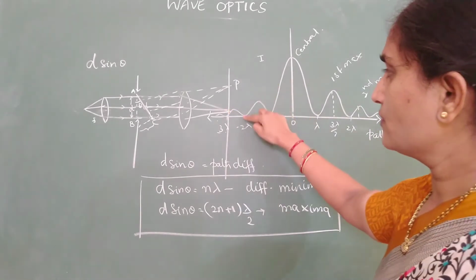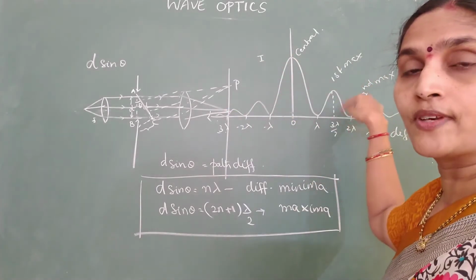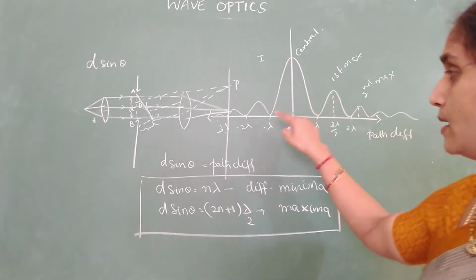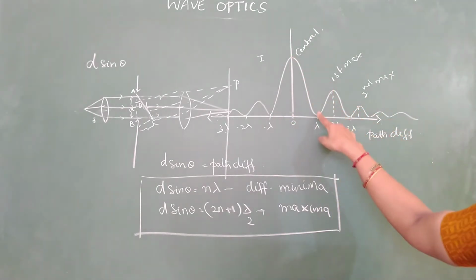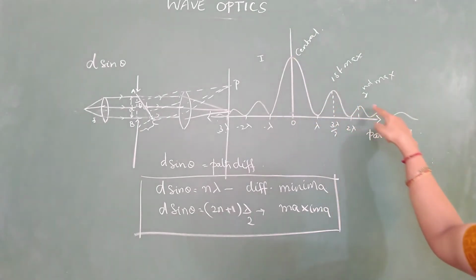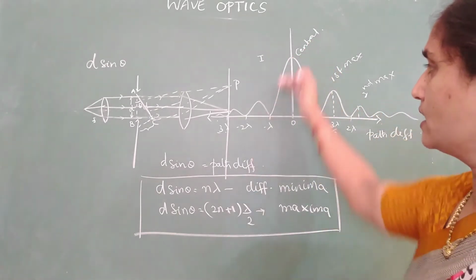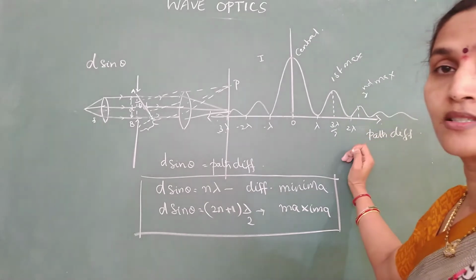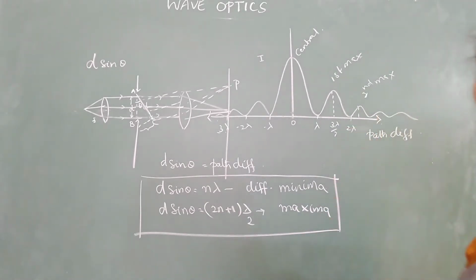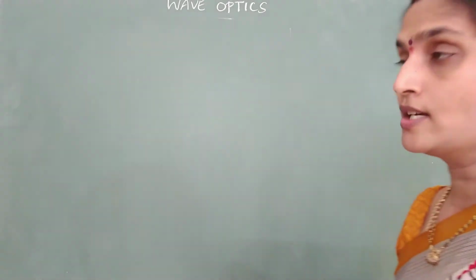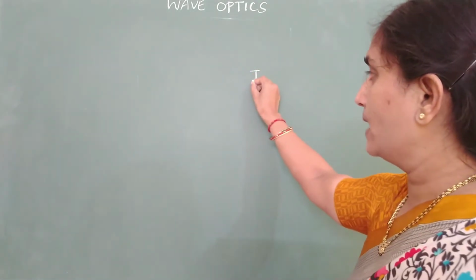In the case of interference, all the fringes are of uniform intensity. But here you observe that intensity is not the same. It is gradually decreasing and reduces to 0. How do we determine the intensity of the various bands? Let's look into the formula. What is the formula for variation of intensity of these diffraction bands?